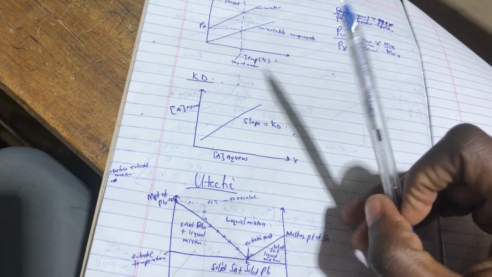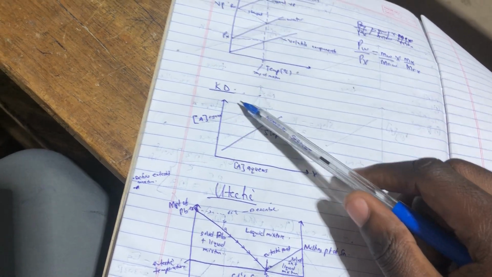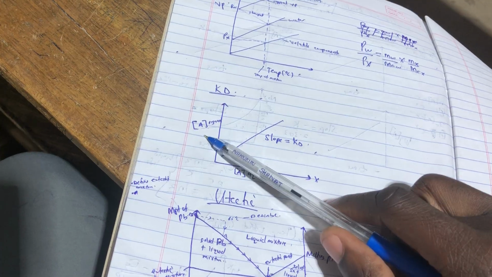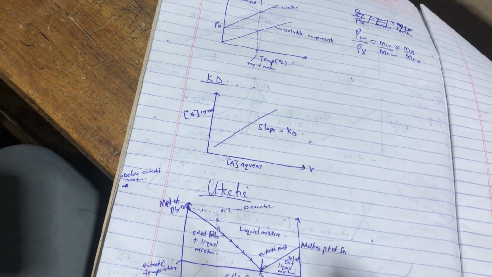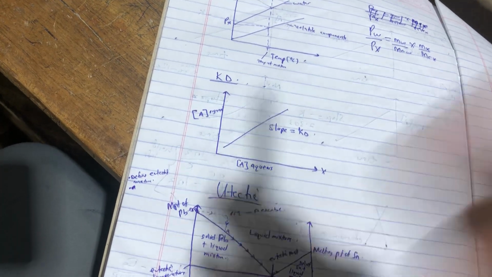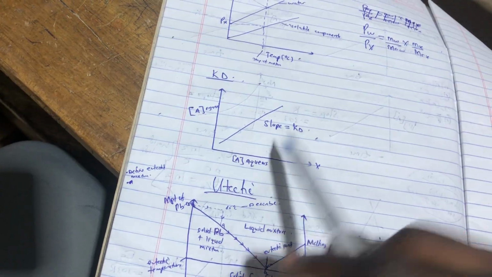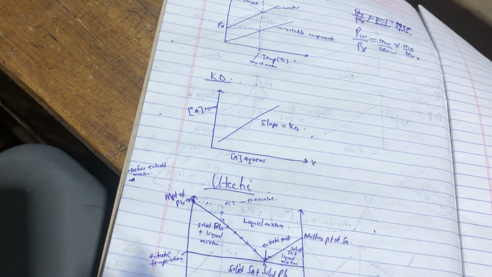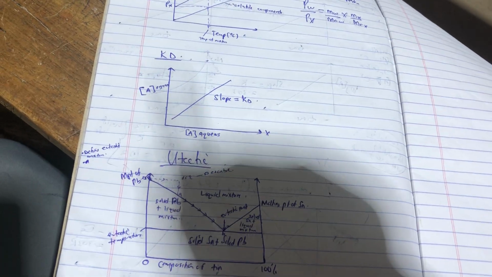Lastly, the graphs of Kd. The graphs of Kd, obviously, it's a graph of concentration of A in the organic layer against concentration of A in the aqueous layer. You're going to get a positive slope, in which my slope is Kd. A slope equals Kd. So that is how the things are done here.